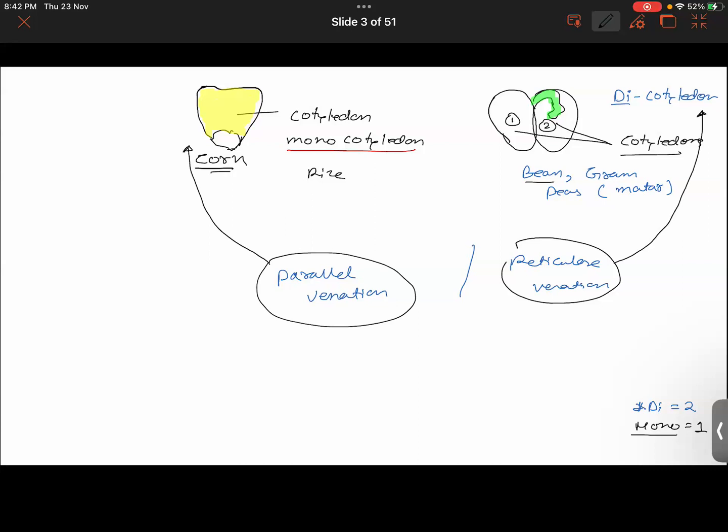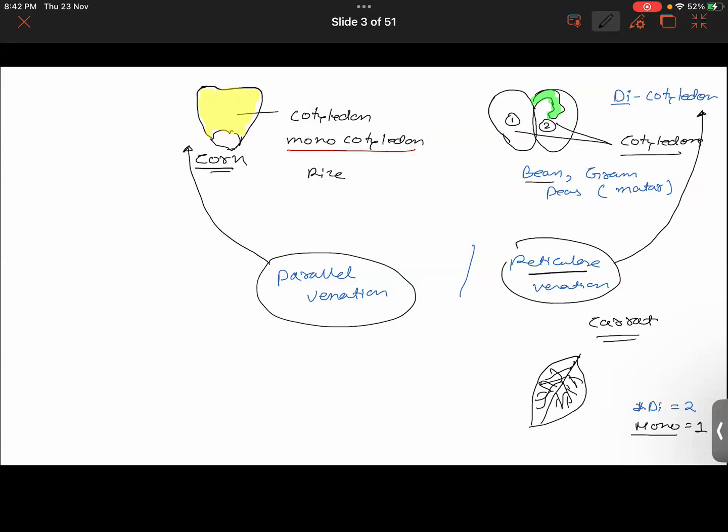Also, the leaves of the carrot are having reticulate venation, no? In the reticulate venation, you get to see the veins are branched like this.